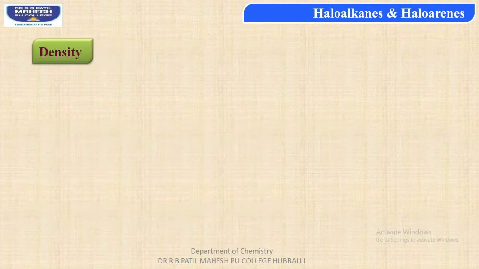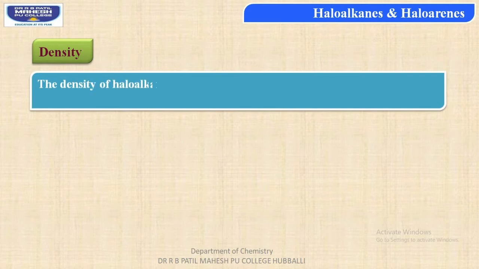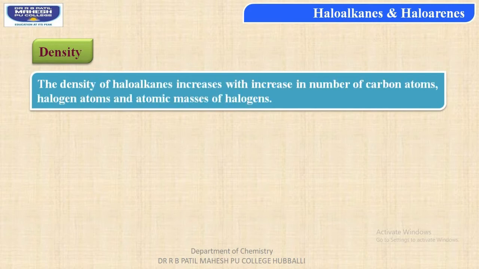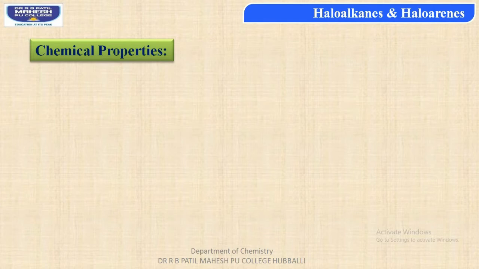Let us study density. The density of haloalkanes increases with an increase in the number of carbon atoms present in the haloalkane, or, students, an increase in the number of halogen atoms, or it can be an increase in the atomic masses of the halogens present in the given haloalkane. Now students, let us consider the chemical properties of haloalkanes.